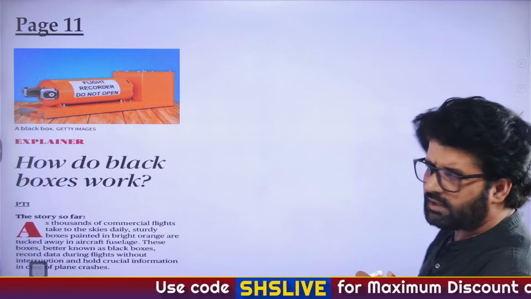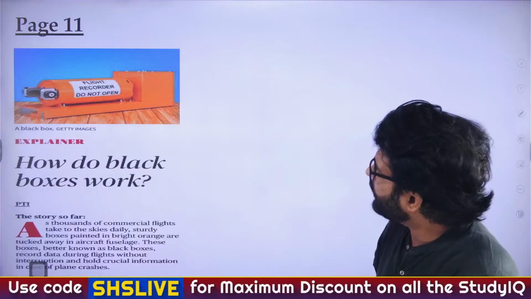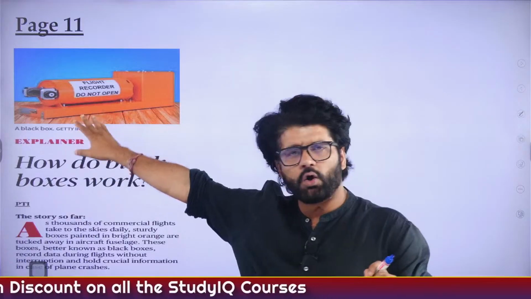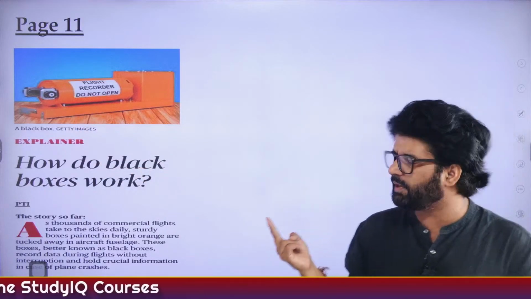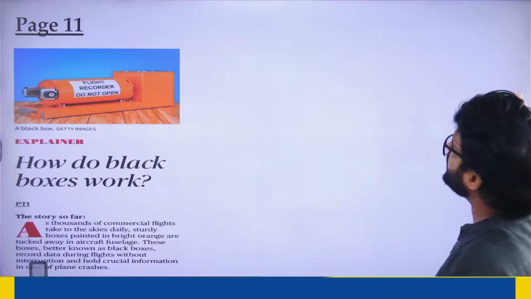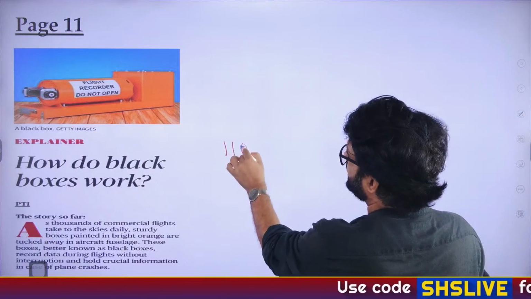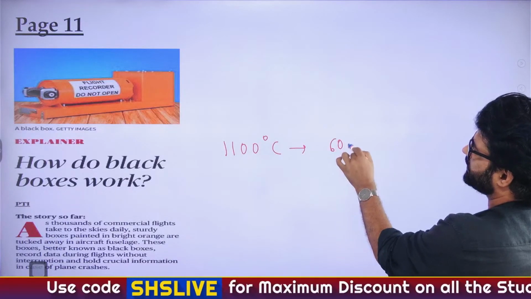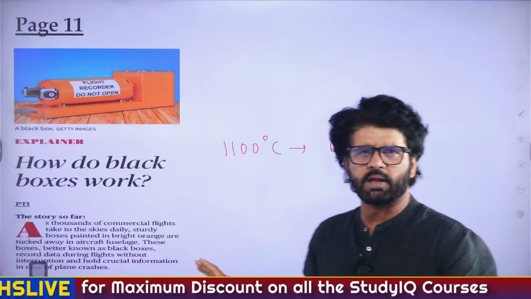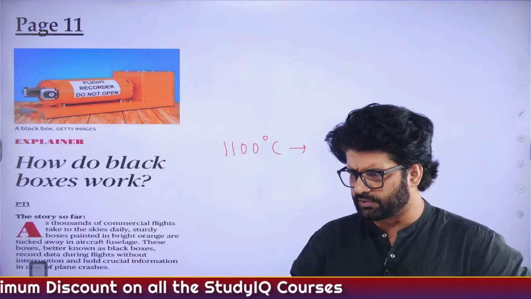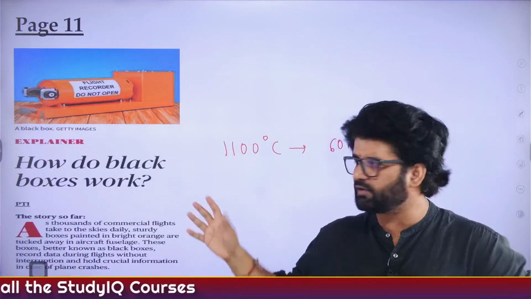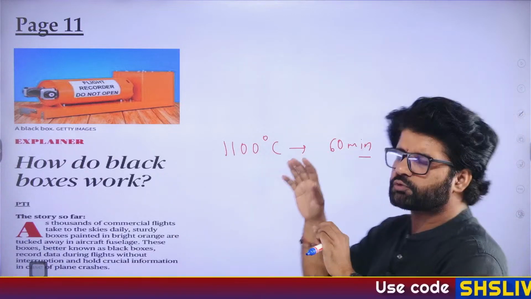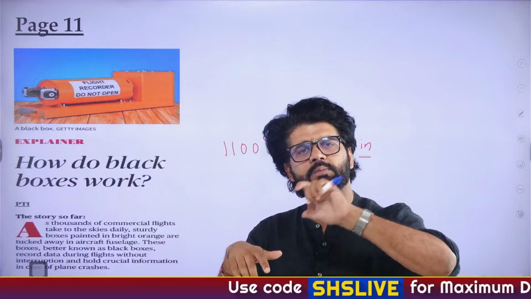Page number 11. I think Lalita asked, how do these black boxes work? So these black boxes are not actually black, they are orange boxes, and they have two major components. They can withstand almost 1100 degrees Celsius for around 60 minutes. In the Ahmedabad crash, the temperature reached around 1000 degrees Celsius, and we have retrieved the black box. They also emit certain waves, which enables us to detect them even underwater.